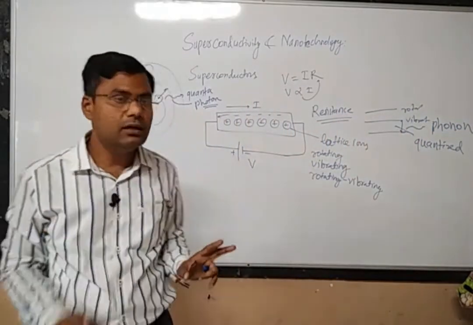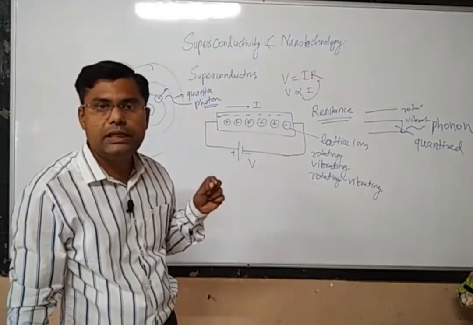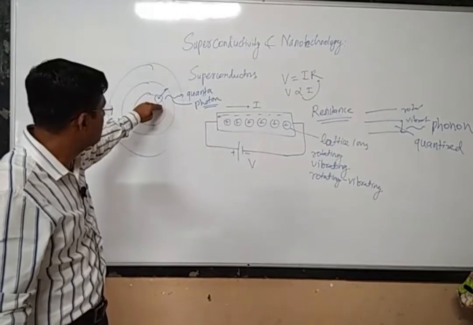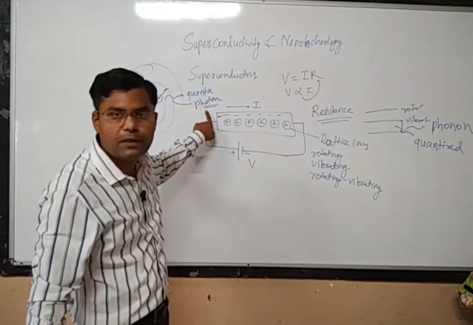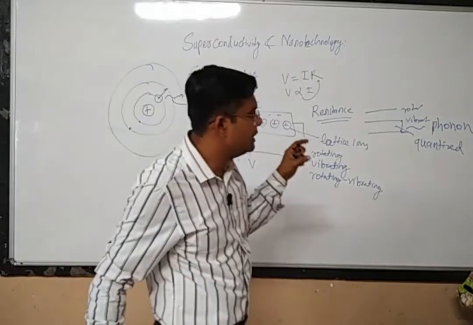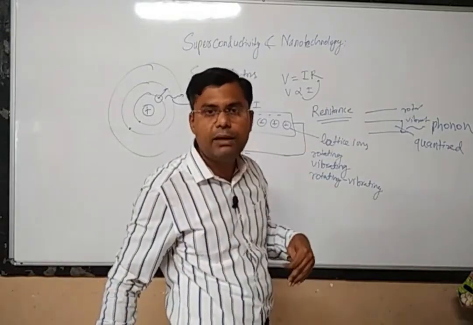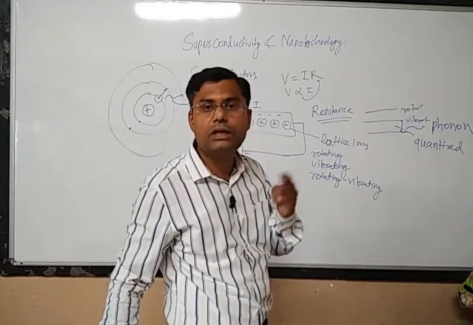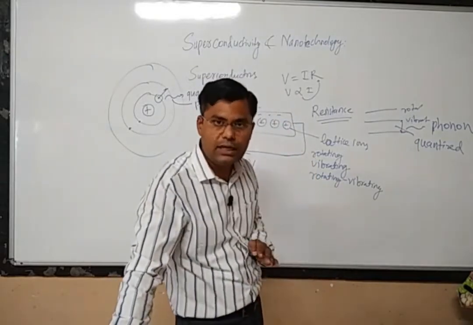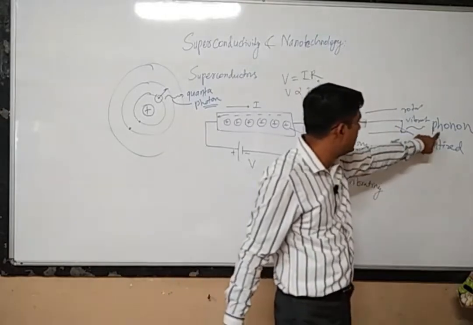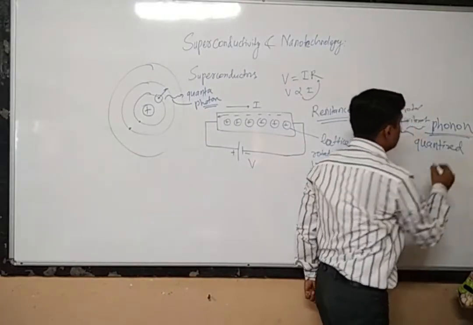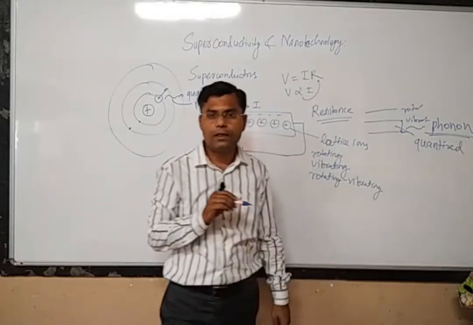not photon, okay. The energy emitted by the electrons in jumping from one energy level to another energy level is called a photon. A photon is also a quantum of energy, right. Similarly, the energy emitted or absorbed by the lattice ion within different energy levels is again in the form of quanta, and this quanta is called a phonon. It has a different name, so its name is phonon.